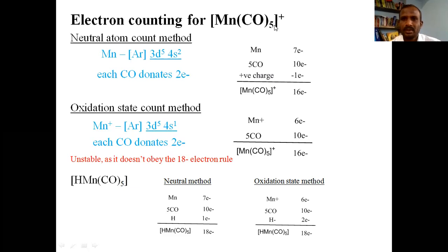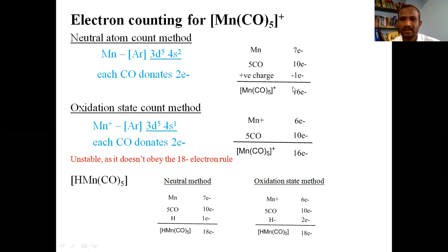And there is a plus charge on the coordination sphere. It means that one electron has to be removed. So we need to subtract one electron. If you add these two, 10 plus 7, 17, minus 1, 16.